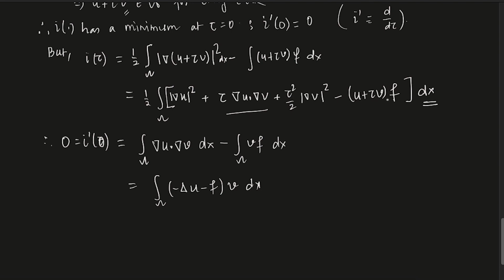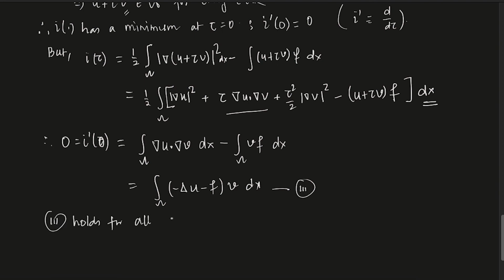So the only other term is minus vf, the derivative of this term. Now you see this identity holds. Let's say that is 3. So 3 holds